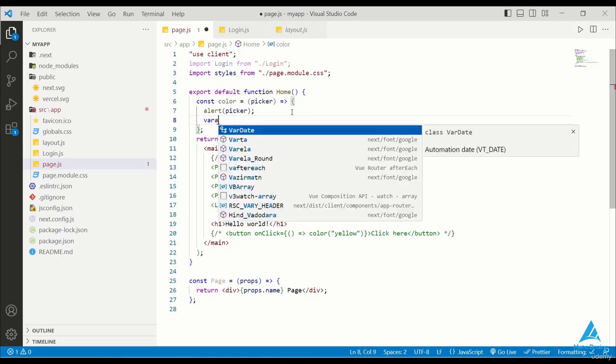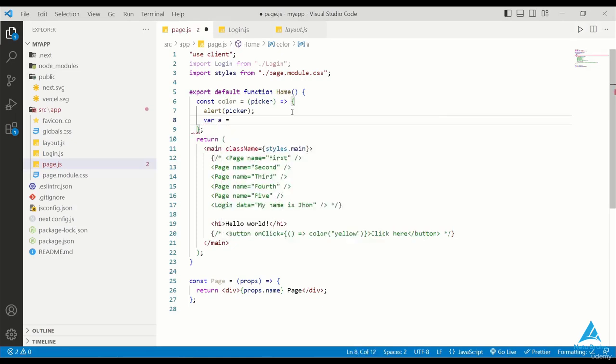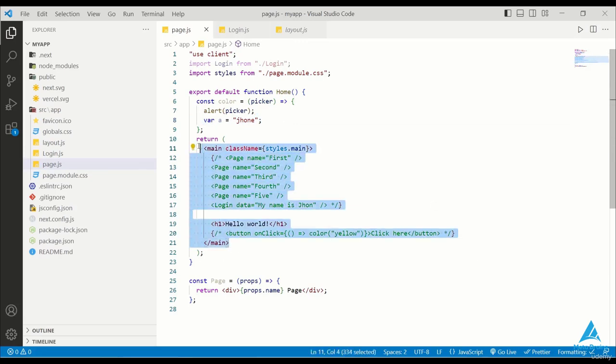Here I'll declare a variable a and set it equal to Joan. Now, whenever this variable is called, the whole component will not be rendered there. Only that area where this variable is called will be updated. When that page is refreshed, the variable will be declared there.